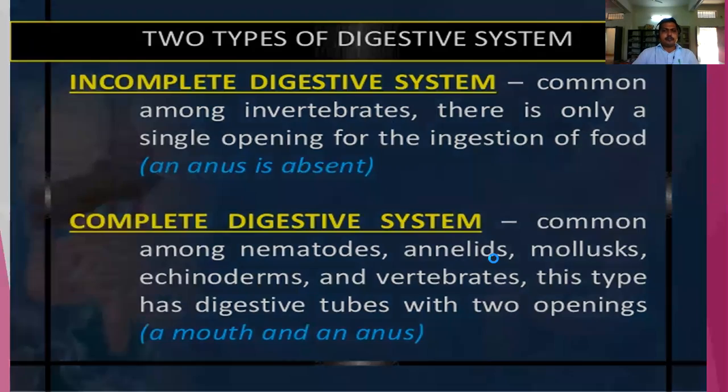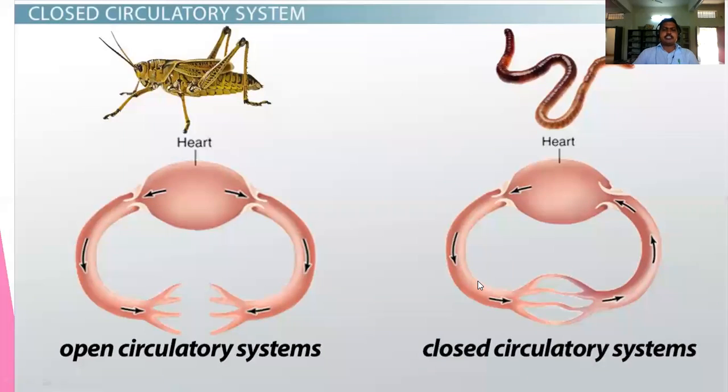And the next one, the circulatory system. The circulatory system is of two types. One is the open circulatory system, another one is the closed circulatory system. How are these two different? In the open circulatory system, there are no blood capillaries.